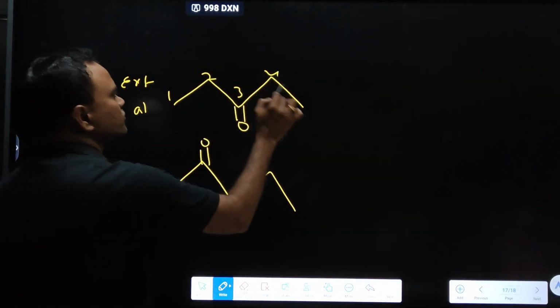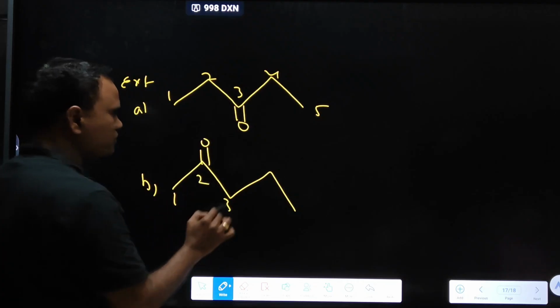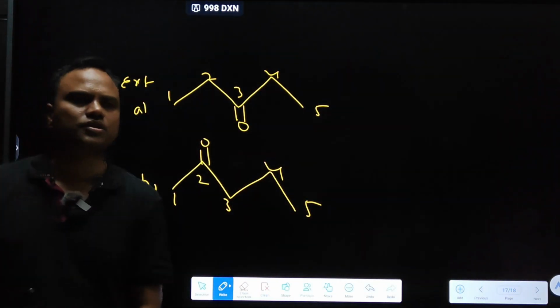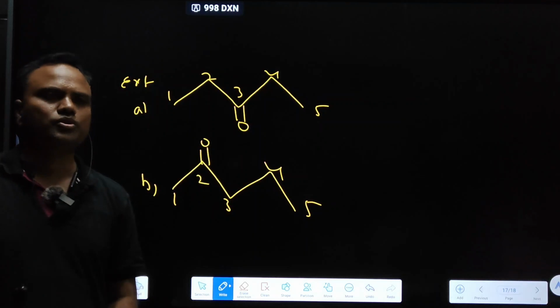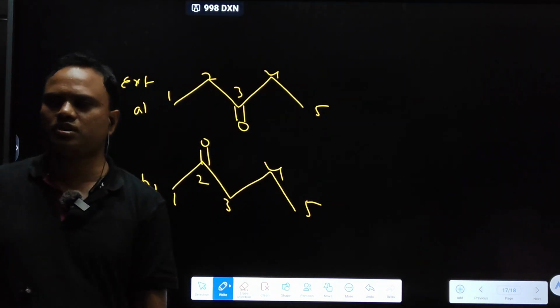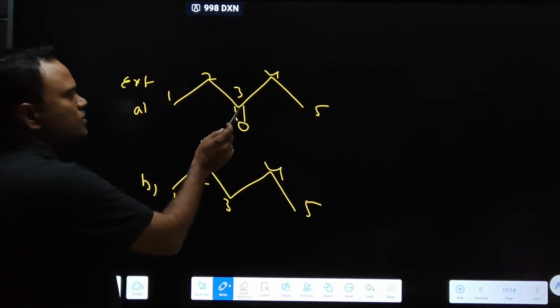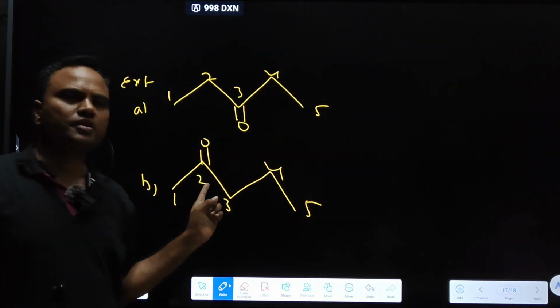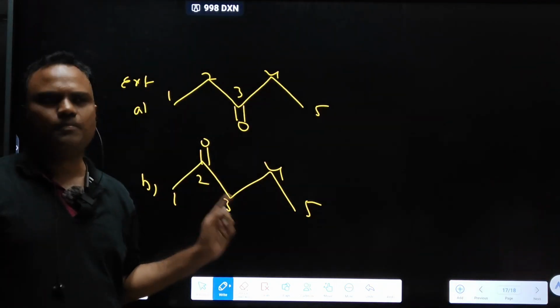One, two, three, four, five. What is the relationship between these two? Positional, as well as metamers also. Positional because functional group is at third position. Positional because functional group at second position.